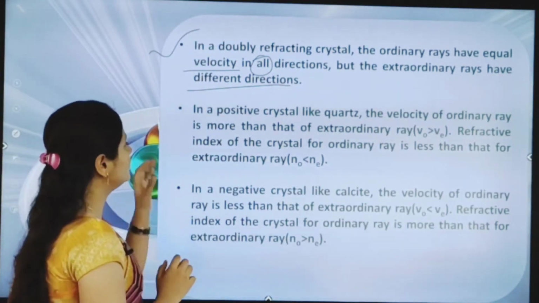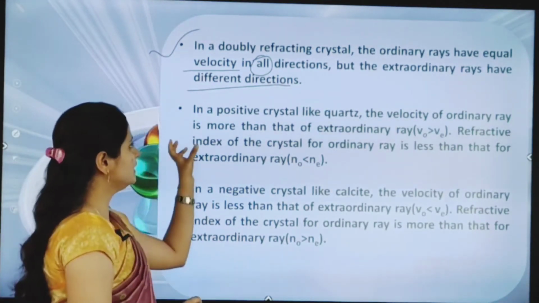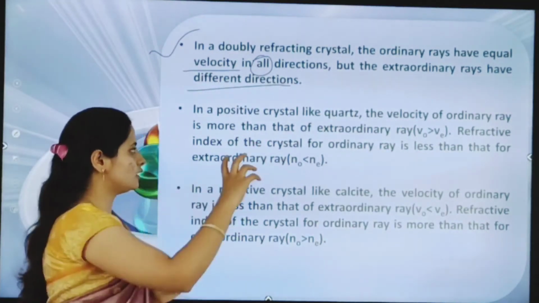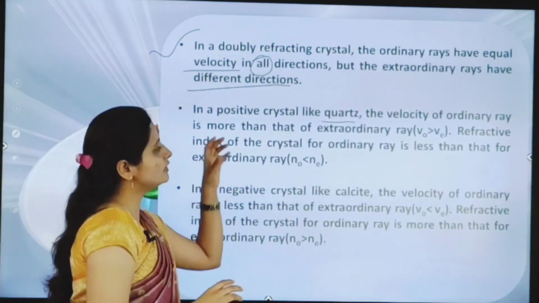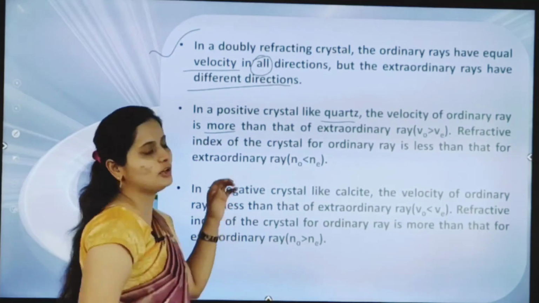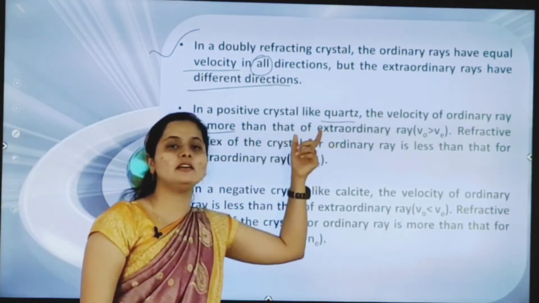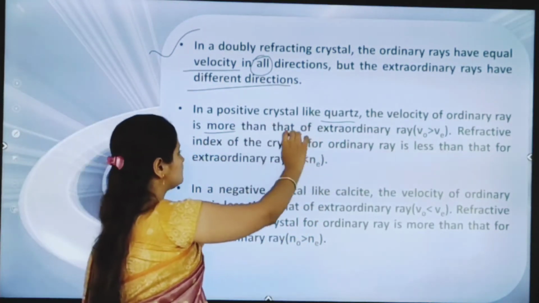So in that we are taking a positive crystal. See here, in a positive crystal like quartz. So here quartz is a positive crystal. The velocity of the ordinary ray is more than that of the extraordinary ray, meaning Vo is greater than Ve. That is the condition for velocities.